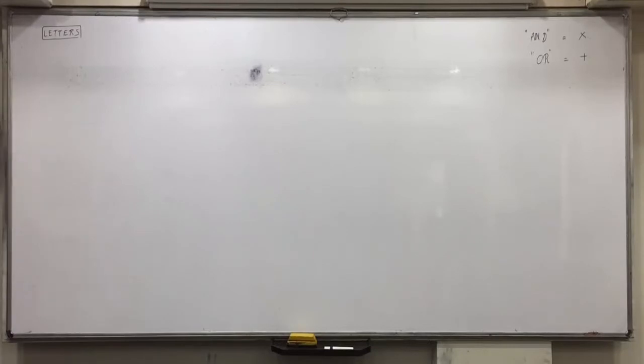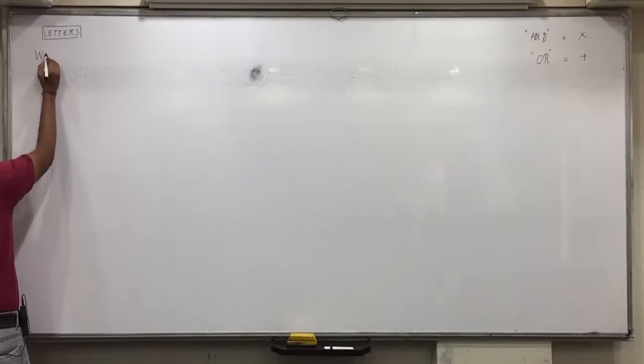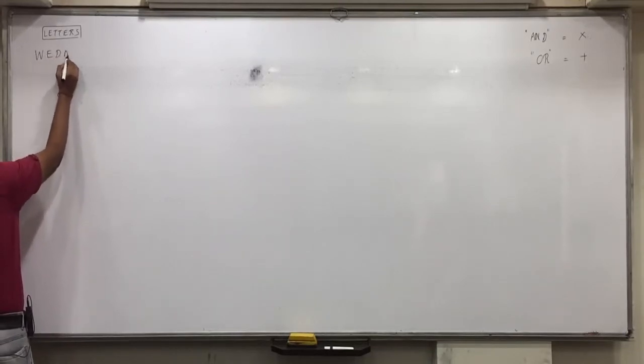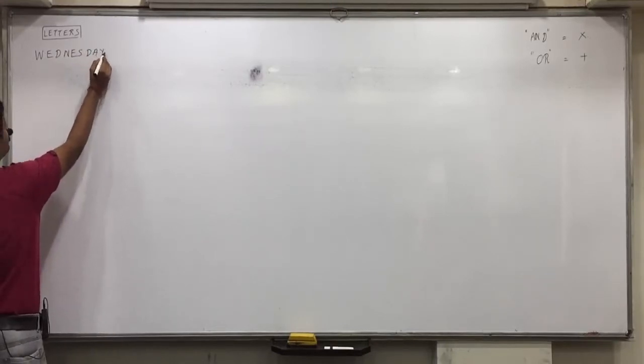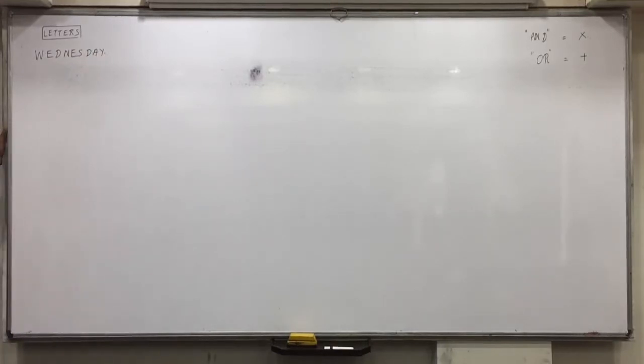Even with letters, how can it be done? First of all, today is which day? Wednesday. Now be attentive.